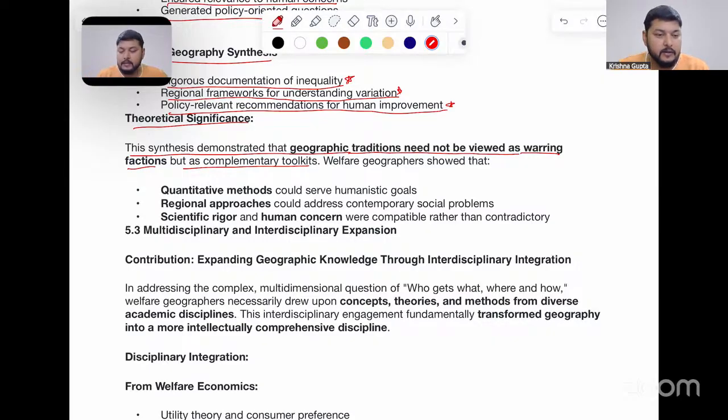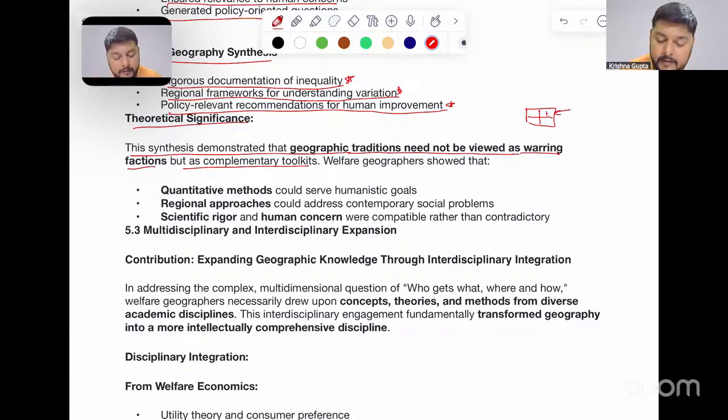So, under this theoretical significance, we were looking at geographic traditions which were part of the synthesis, where the other approaches were integrated with the welfare approach. They should not be seen as factions which are developing in the welfare part here, but should be seen as a complementary toolkit.